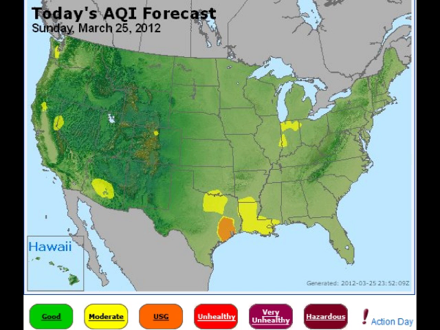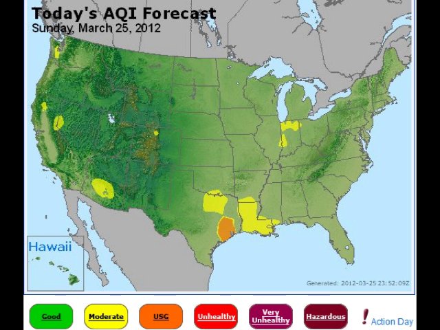Look at this map for March 25th, 2012. This is an AQI map showing the air quality of the United States. Most of the country on this day was shaded green, which means that the air quality was good for that day. Find where you live in the United States. What was the air quality like that day? Were there any places in the United States that didn't have good air quality that day? Maybe moderate or unsafe for certain groups, the yellow or the orange? Why do you think the air wasn't good that day? Maybe these locations are around other factories or have a lot of transportation pollution.